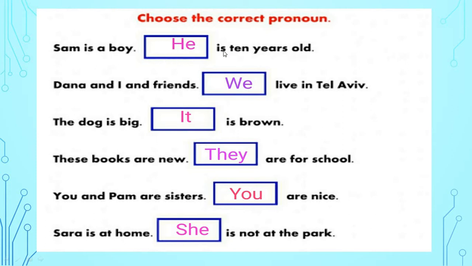See, again we will use this. Sam is a boy. He is 10 years old. Dana and I are friends. We live in Tel Aviv. The dog is big. It is brown. These books are new. They are for school. Okay, these books. We are talking about books, many books, not one. So we will use they. You and Palm are sisters. You are nice. Okay. Sarah is at home. She is not at the park.